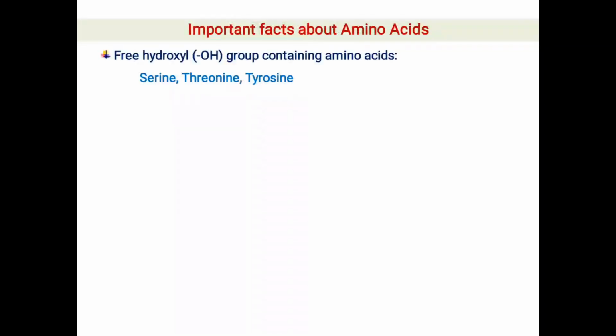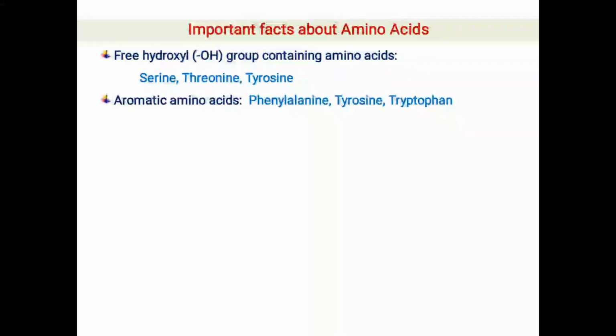So the first point is regarding the amino acids containing a free hydroxyl group, meaning those amino acids which bear a free hydroxyl group in their side chains. Those are serine, threonine and tyrosine. Aromatic amino acids, or amino acids containing an aromatic phenyl group in their side chain, are phenylalanine, tyrosine and tryptophan.